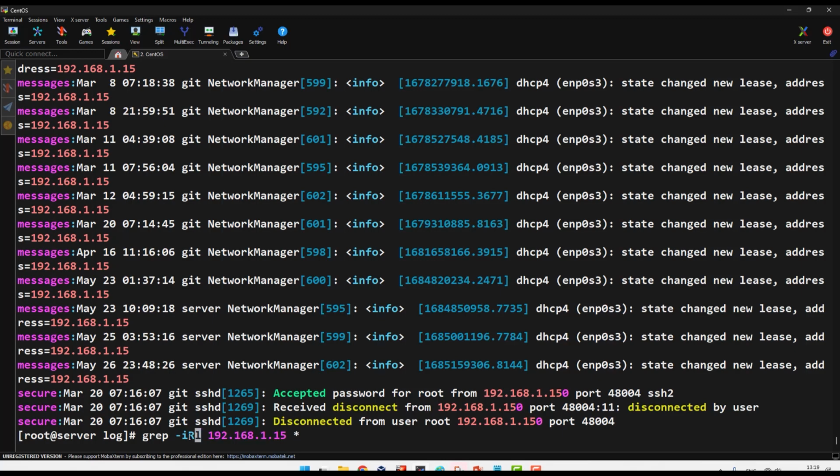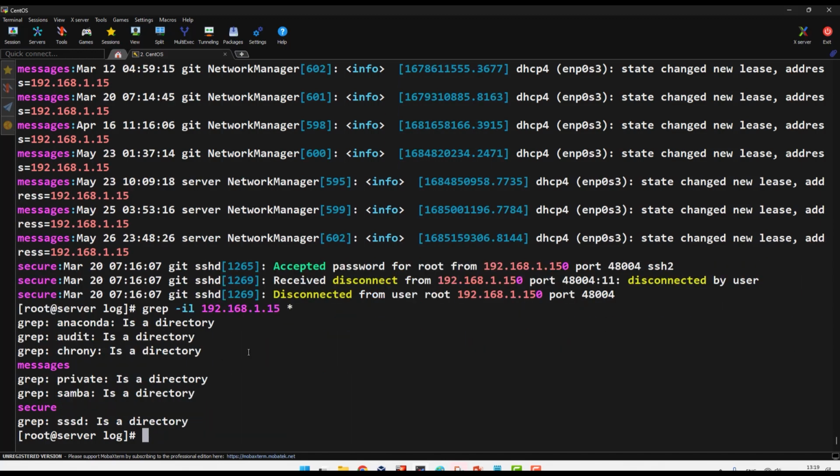Let me remove -r first. I will show you what's the difference. Now if I run it like this, it gives me only the files. They give me two files, one called messages, you see the color, and secure. Only in these files does the IP exist.